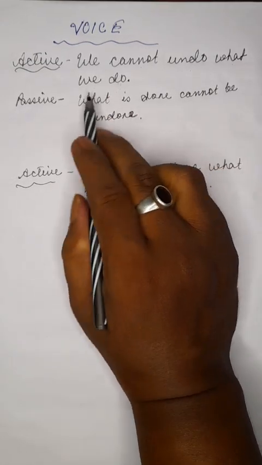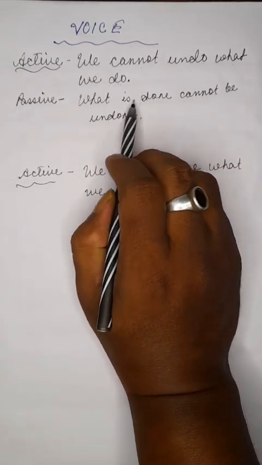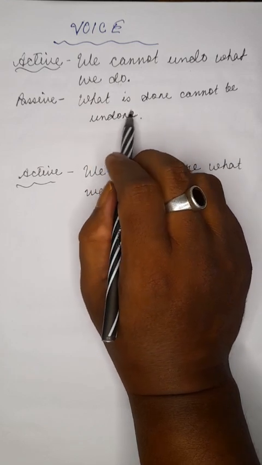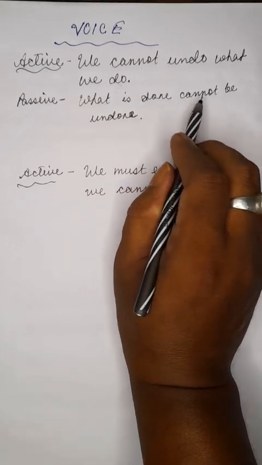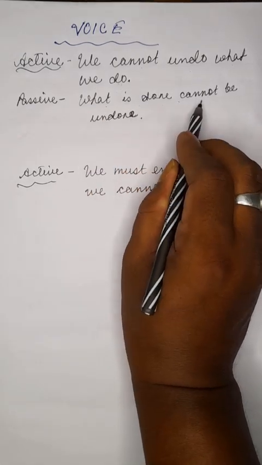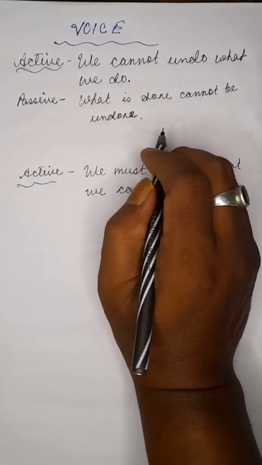We will not repeat this "by us". In both these parts we have not repeated "by us", so it's understood. What is done by us cannot be undone by us. But here it is, what is done cannot be undone, and it's okay.